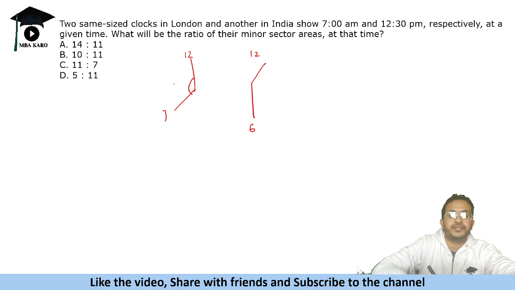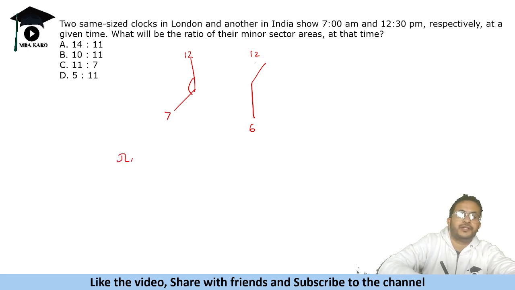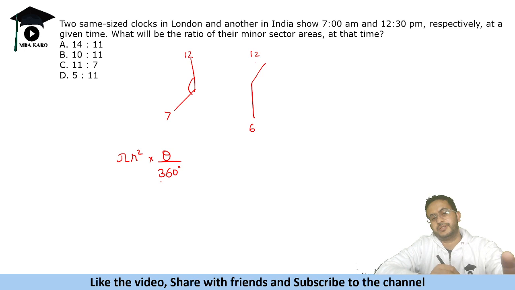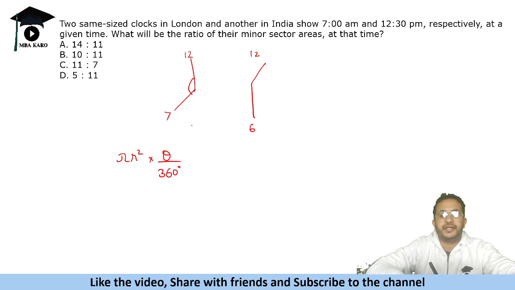So area is directly proportional to the angle that they make, right? So total area is pi r square. Area is pi r square, okay, and theta by 360. That is the area of the clock, right? So that is directly proportional to theta, which is the angle between the hands. Now in this case, the angle is 150 degrees.